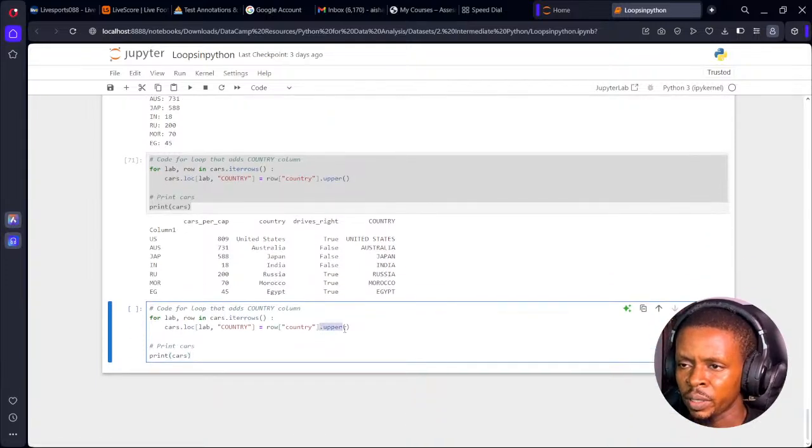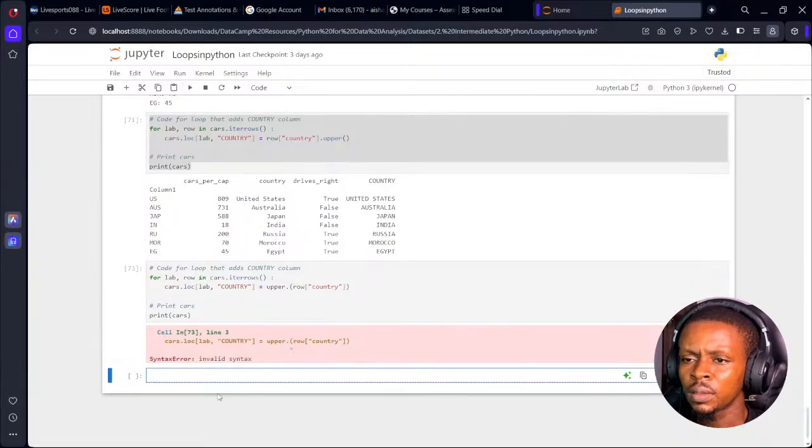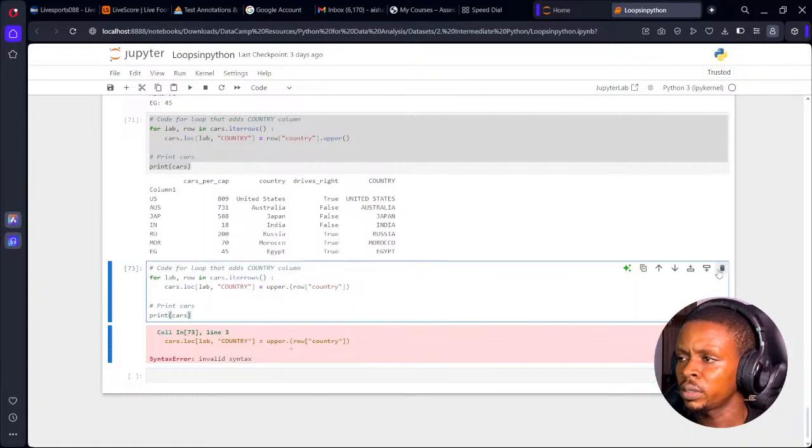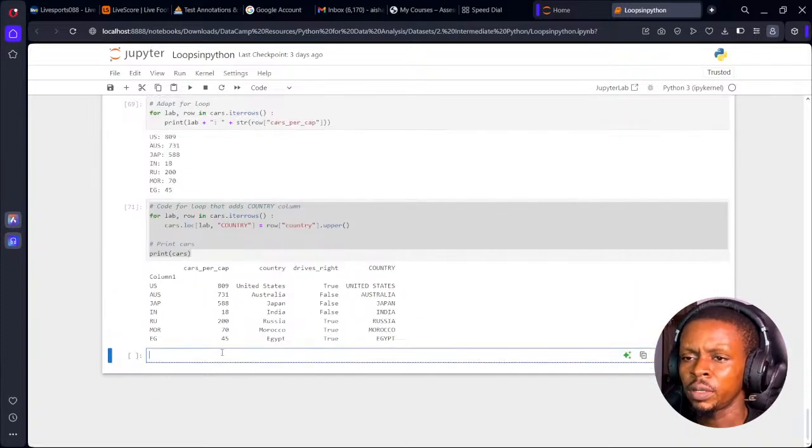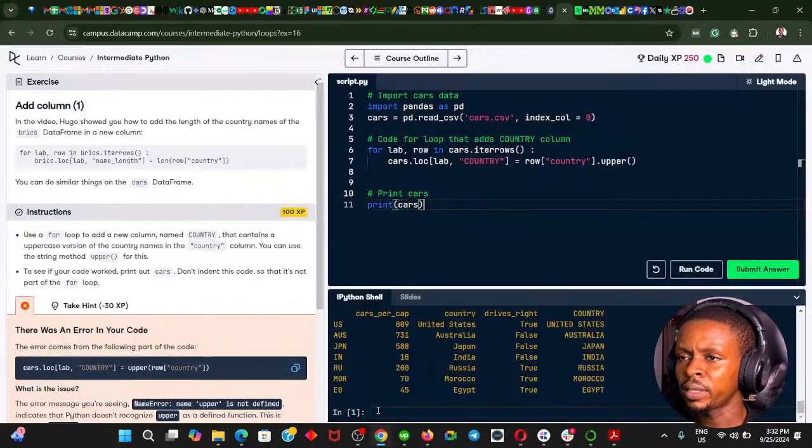Let me grab this upper here. I'm going to do this upper part here. Let's see if it's going to work. Upper. That's invalid syntax at that level. Okay, that means we're actually wrong there. So I'll go with this. I'll try to troubleshoot how to use upper in Python later.